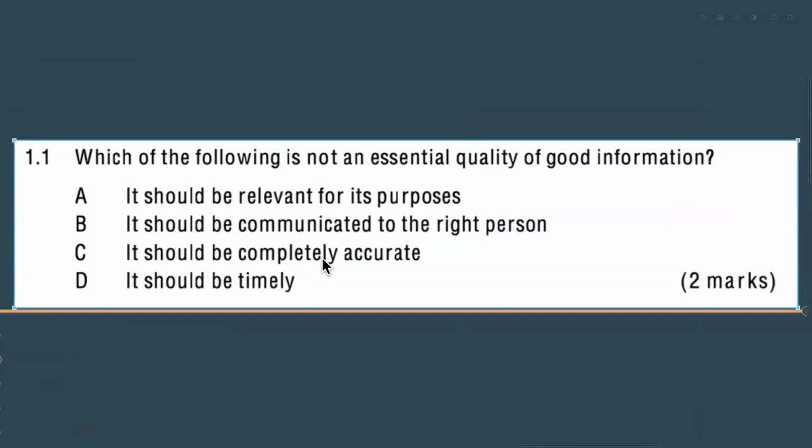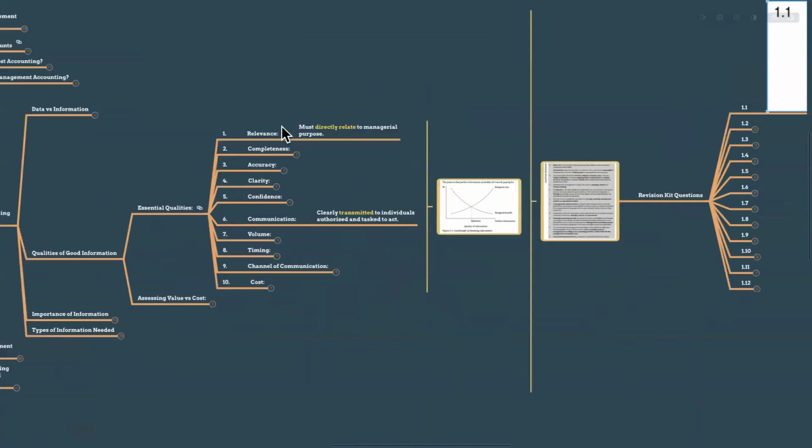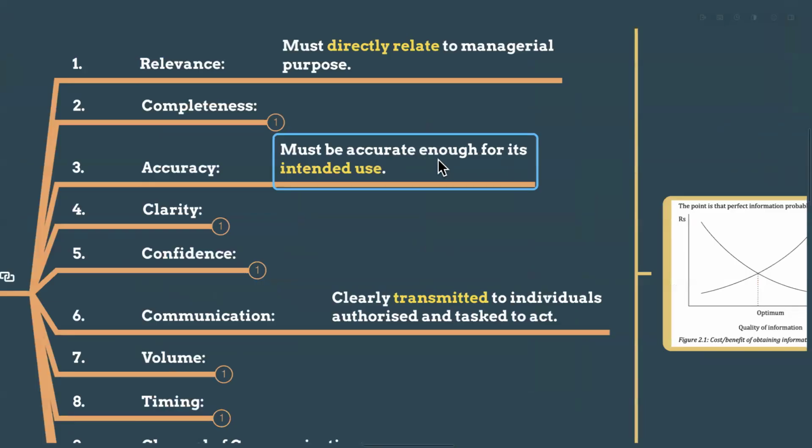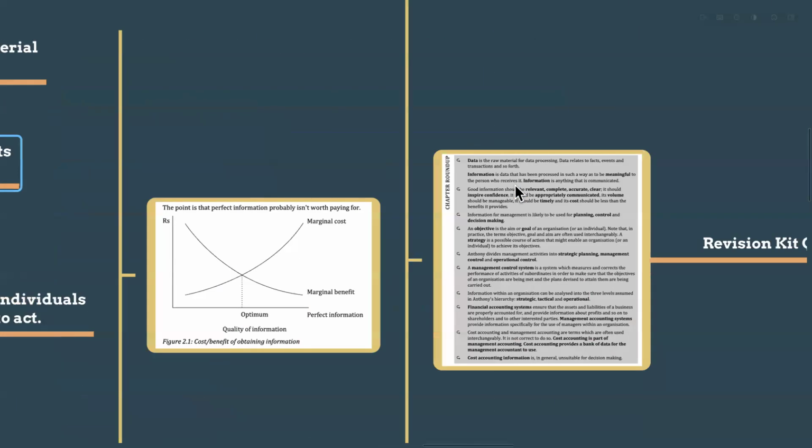And another one, it should be completely accurate. Is it correct? What we have seen in the accuracy is that it must be accurate enough for its intended use. We don't need 100% accuracy. We need an accuracy that's enough for the intended use, right? If we are going to take some decisions, one report is enough. No need of 100 pages. We don't need to mention 110.4 to many decimal places. We need just enough accuracy for the intended use, not complete accuracy.